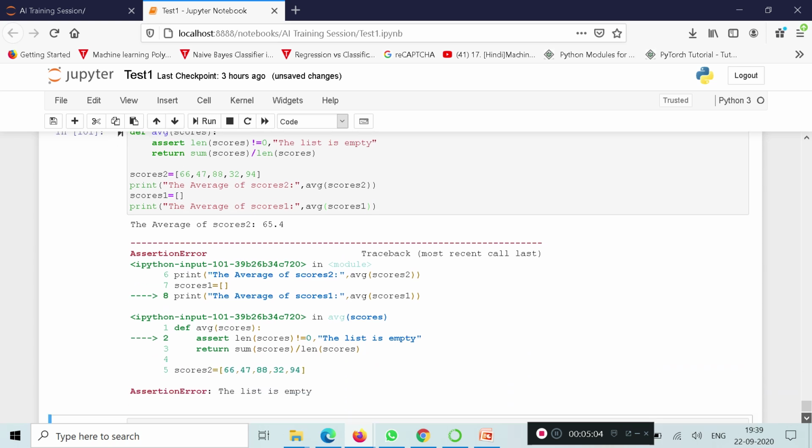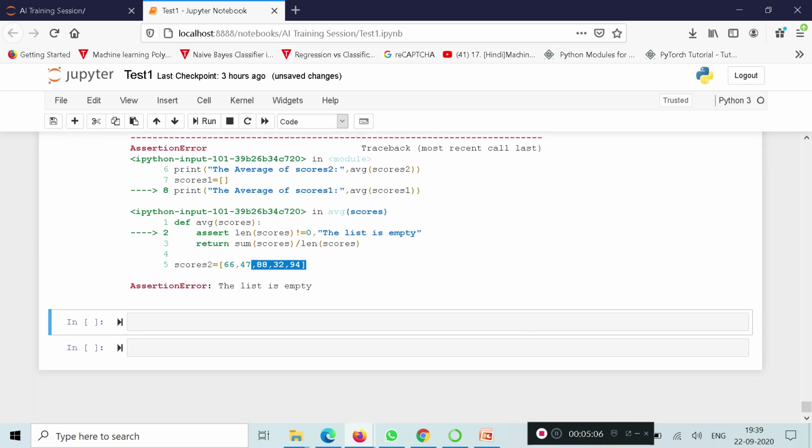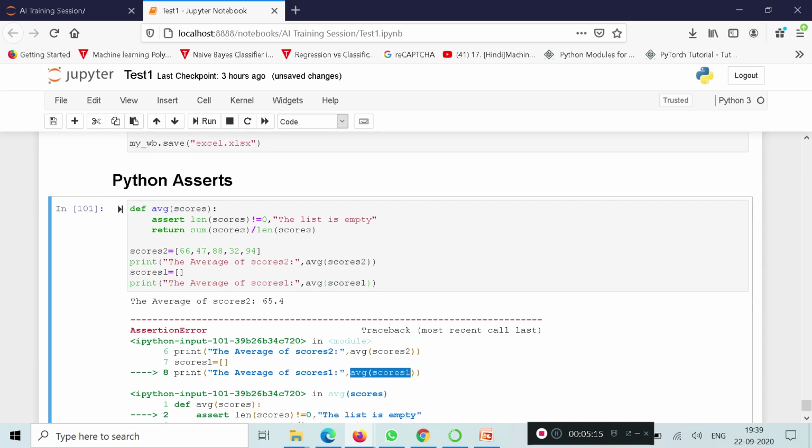However, scores1 does not satisfy the condition and gives an assertion error. So we have an assertion error for scores1, right? Printing the average of scores1, we don't get anything, since it would be dividing by 0. So we have the average of scores2 here. Let's try another example.